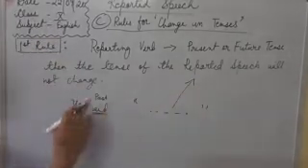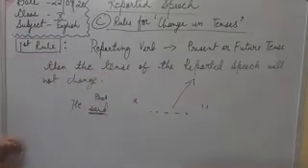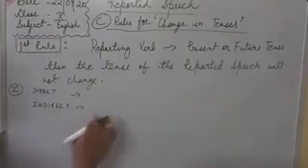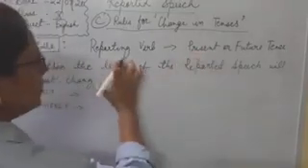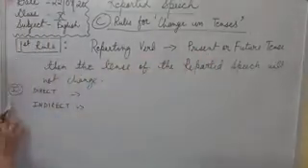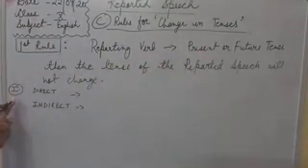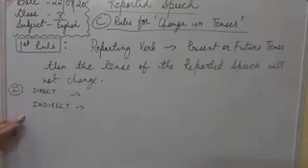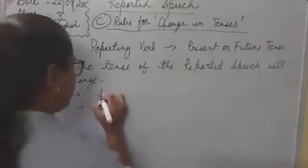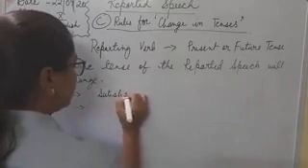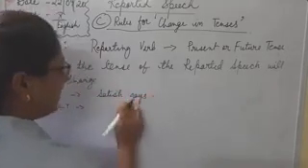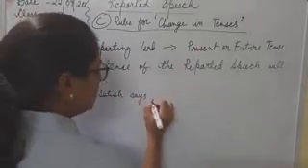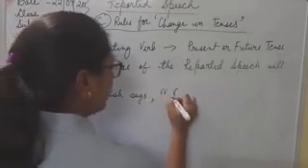Now I will give you the example for the first rule. Okay, we will see now for present tense. If the reporting verb is in present tense. This is the first example. Now let's see for direct speech. Satish says. So says is in present tense. Satish says, I am flying a kite.